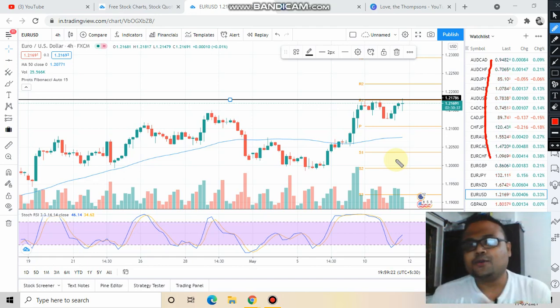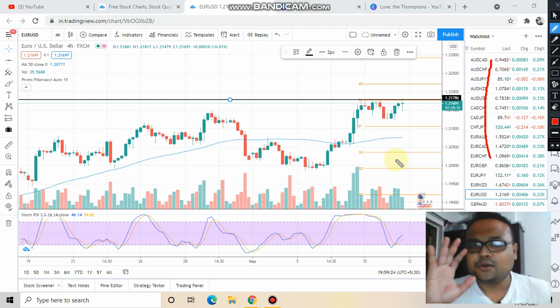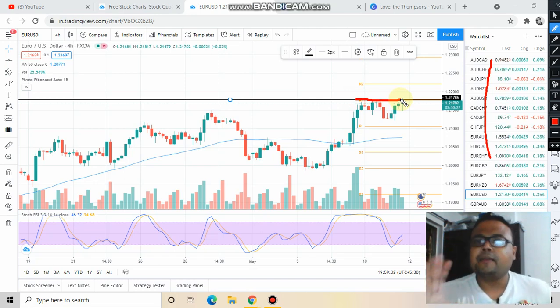There is no point. So the strategy is simple: wait for the market to cross this particular level. Once the market crosses the level, let the market trade comfortably above this level, let the resistance become the support. Once you get a confirmation that the resistance has become the support, go for a buy. So this is it.